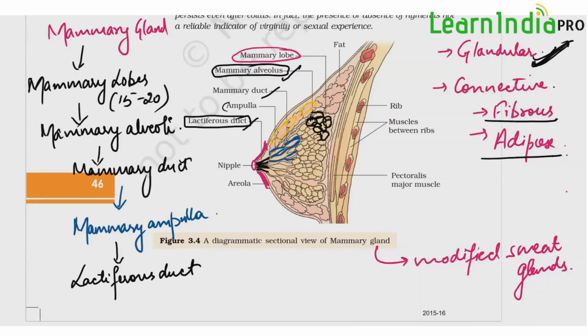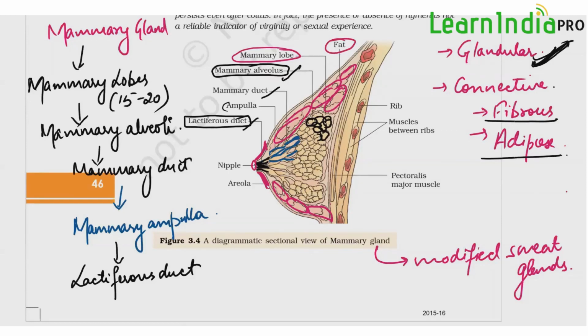Now you can see the glandular tissue is outlined by, or pressed within, this fatty tissue, right? This is fatty tissue all around the glandular part. Okay, so this fatty adipose tissue covers the complete lobes. It covers the mammary lobes, and this fatty tissue is the one which determines the size of the breast. So the size of the breast is determined by the fat, not by the lobular part. The mammary lobes are fixed, almost the same in each female, but the size is determined by the fatty composition.